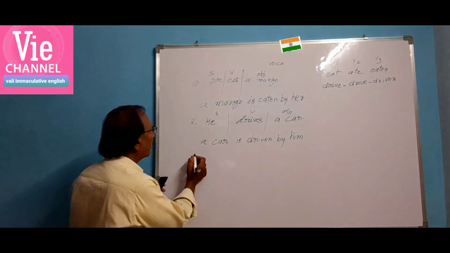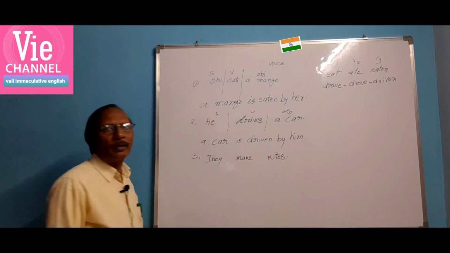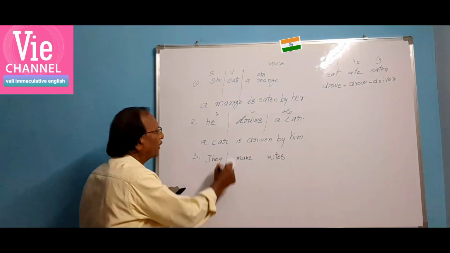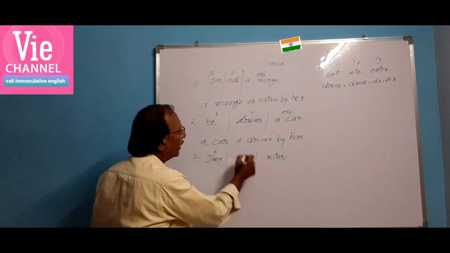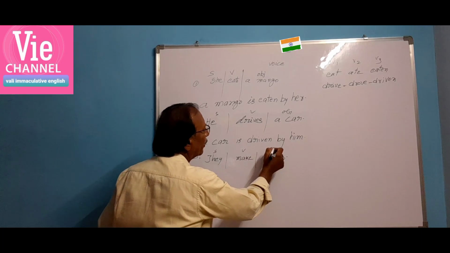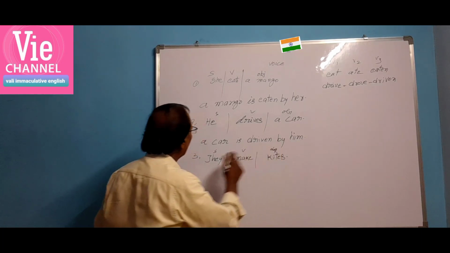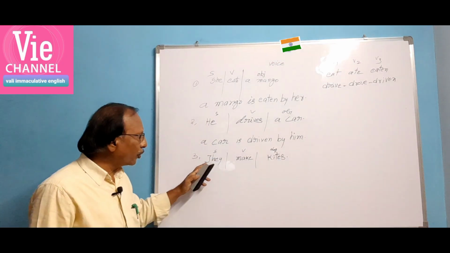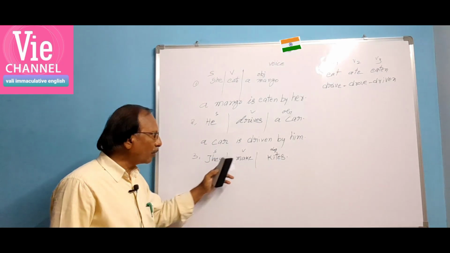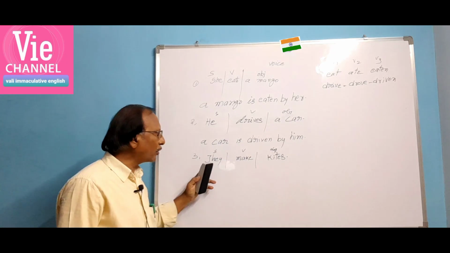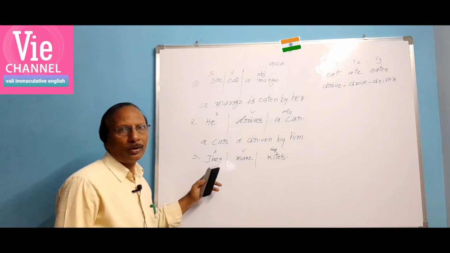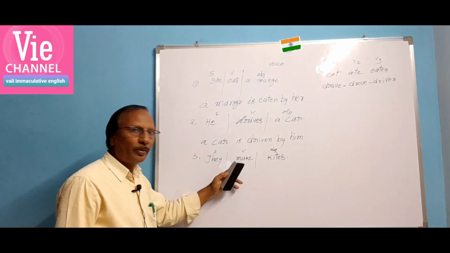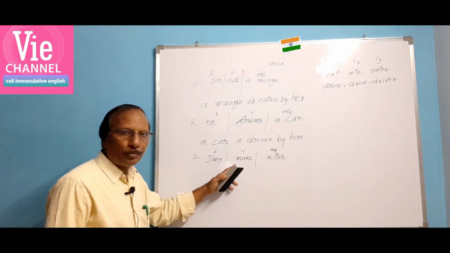Now let us take another example. They make kites. They is the subject, make is the verb, kites is the object. Here the subject is "they", which is plural. When the subject is plural, the verb must be in agreement with the subject. So it must be in plural.